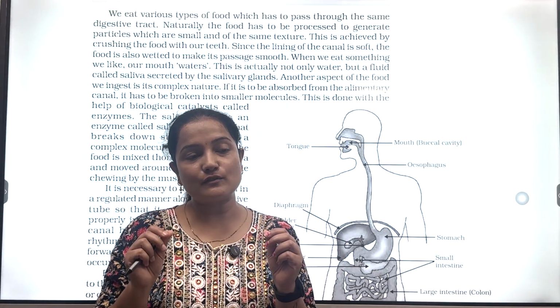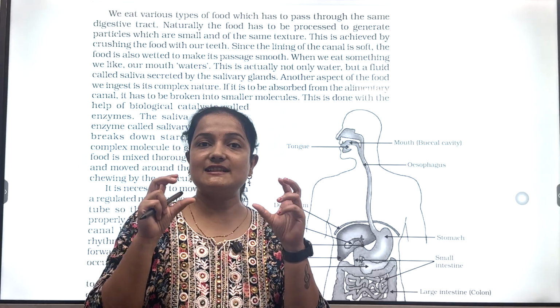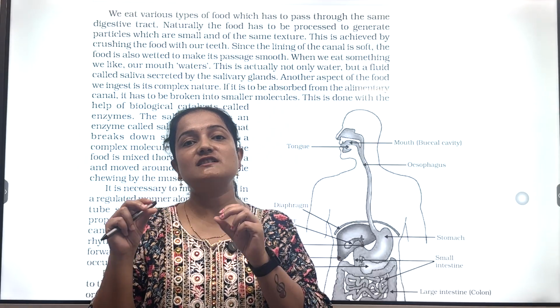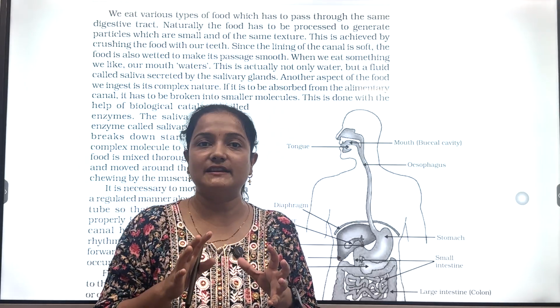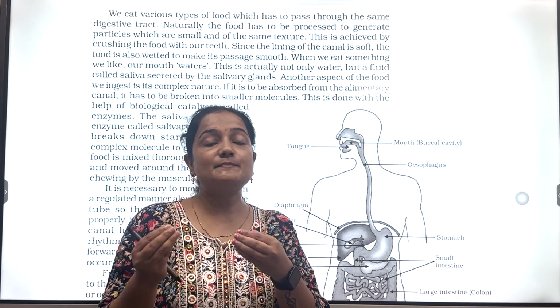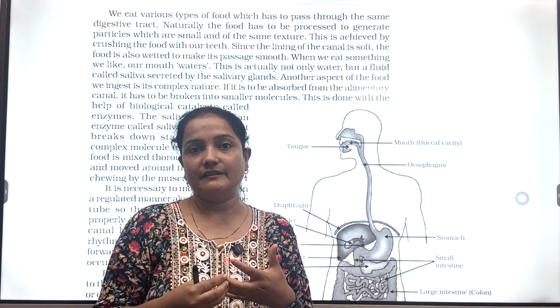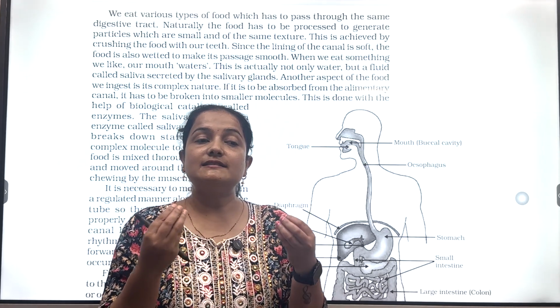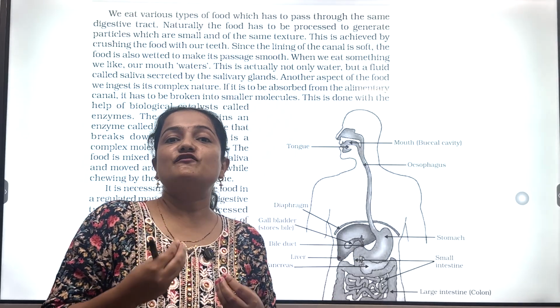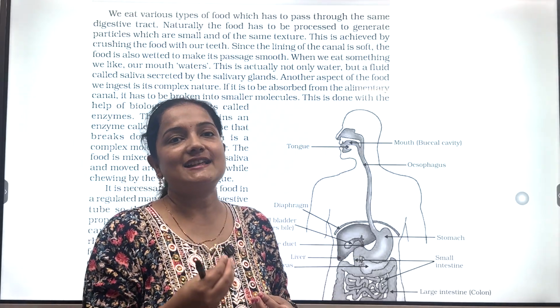They chew the food and break these large particles down into smaller particles of similar size. Then these particles have to be wetted, and this is done with the help of saliva.